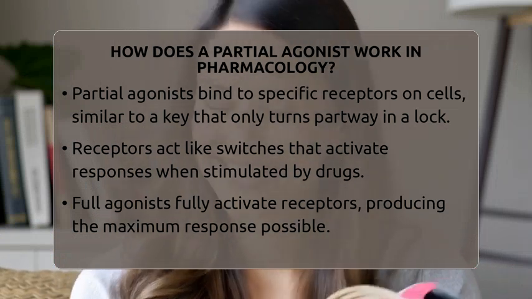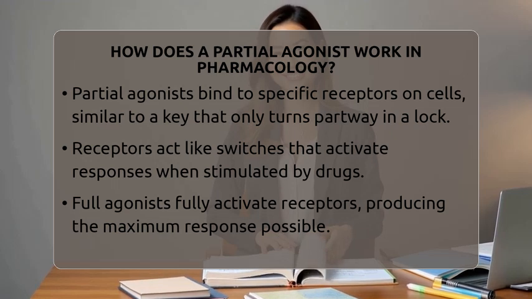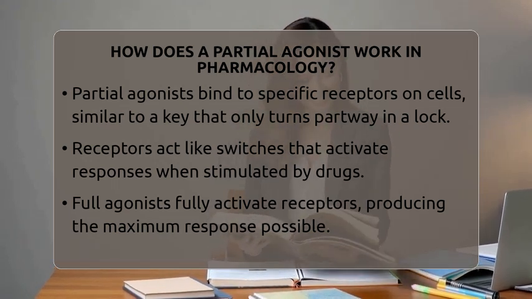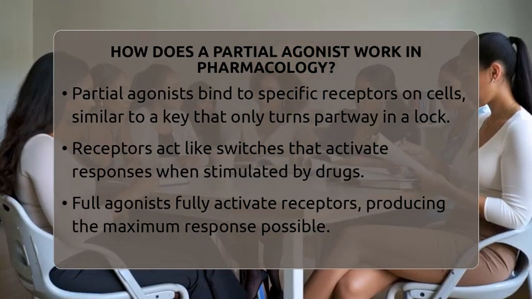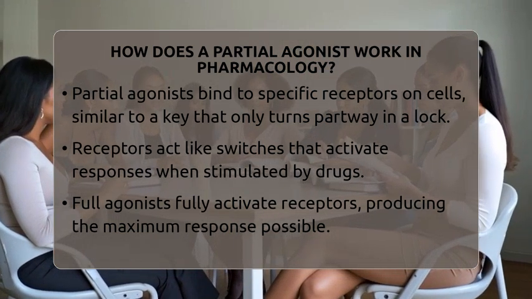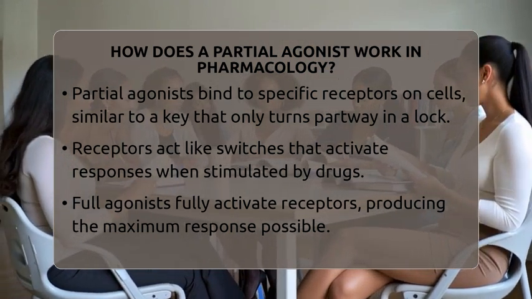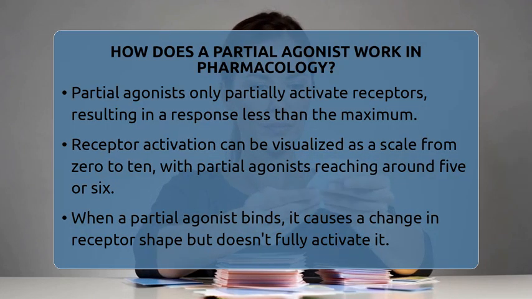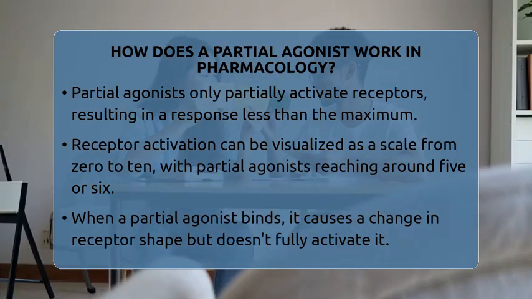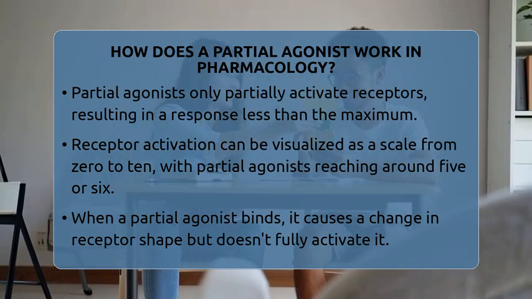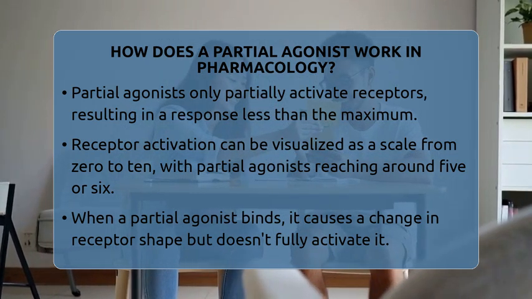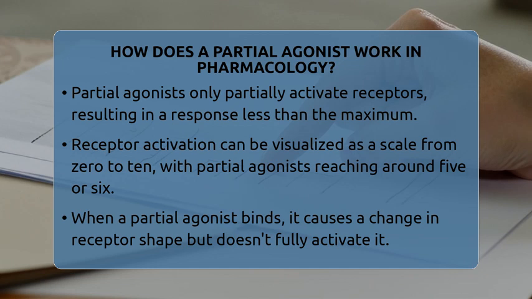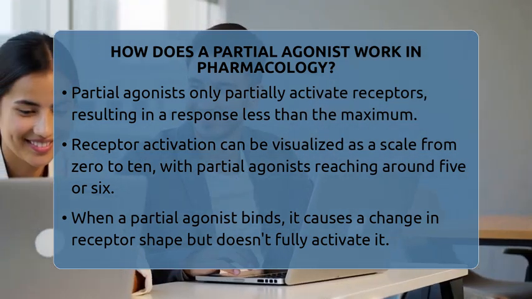Full agonists are like keys that turn the switch all the way on, producing the maximum response possible. Partial agonists, however, only turn the switch partway, leading to a response that's less than the maximum, even if all the receptors are occupied. To understand this better, think about receptor activation as a scale from 0 to 10. Full agonists push the response all the way to 10, while partial agonists only get it to around 5 or 6.